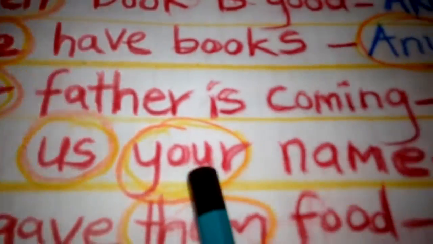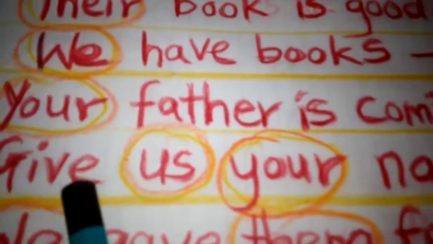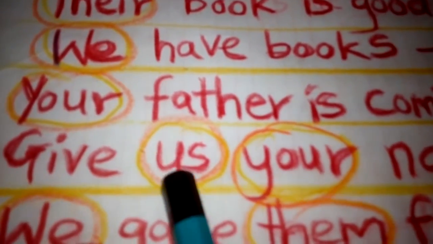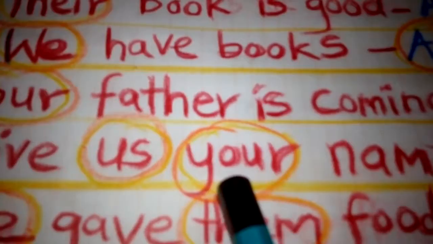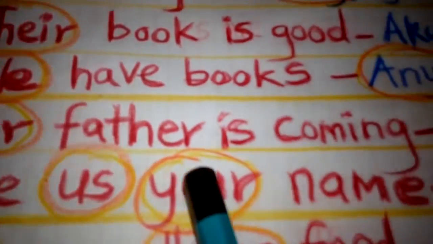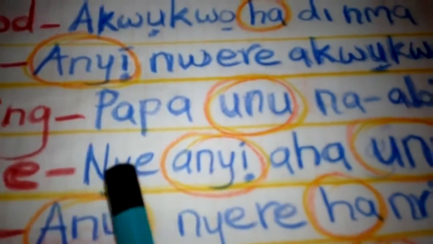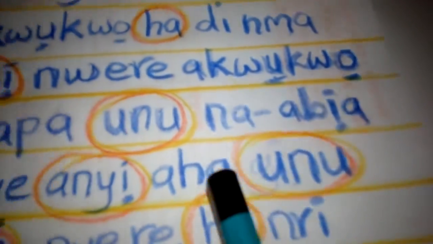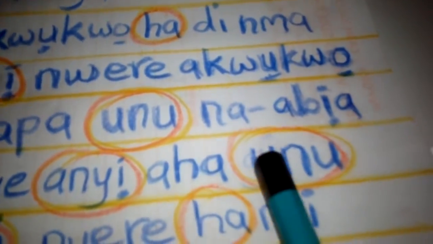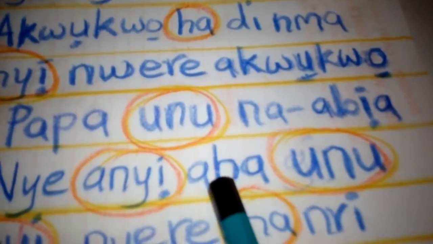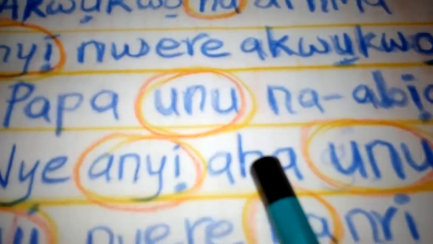Give us your name. Us is a plural here. You are a plural here. Nye anyị aha unu. Aha unu. Aha is name in English language.